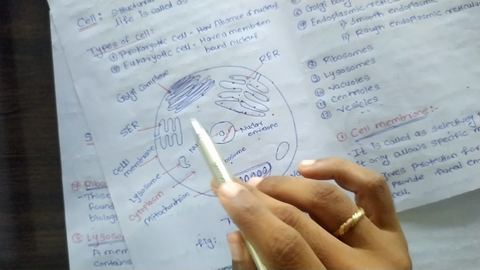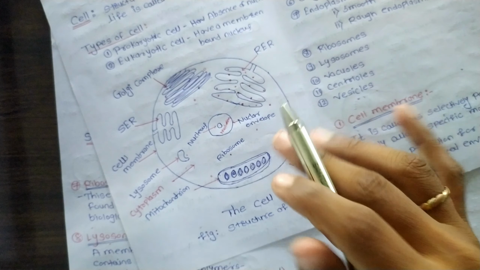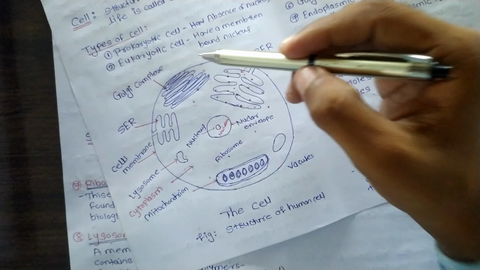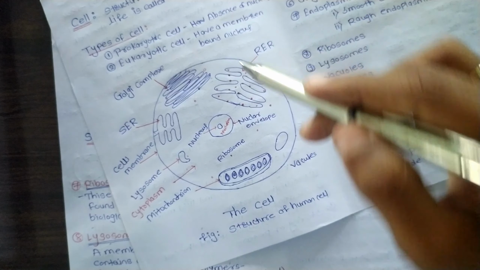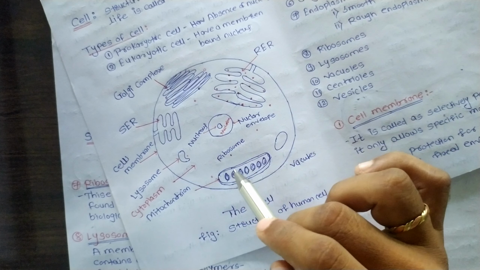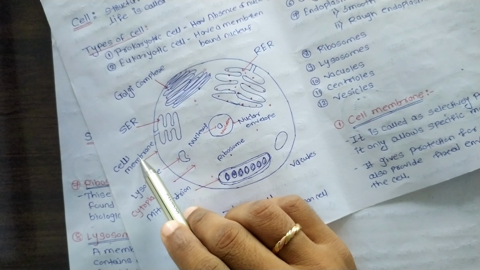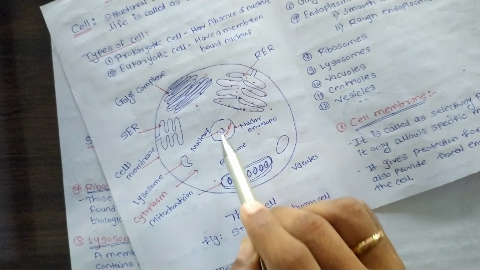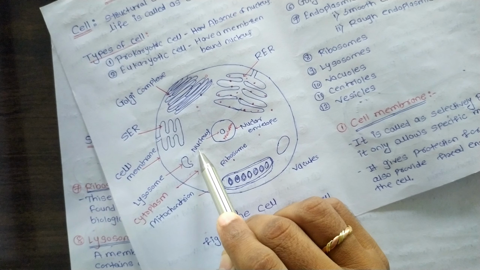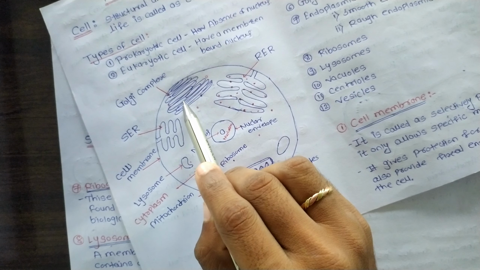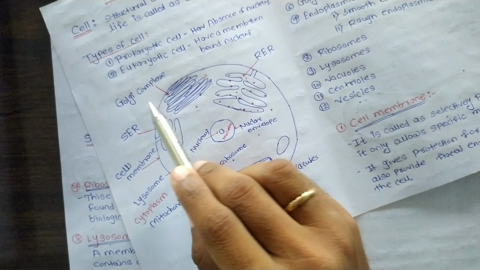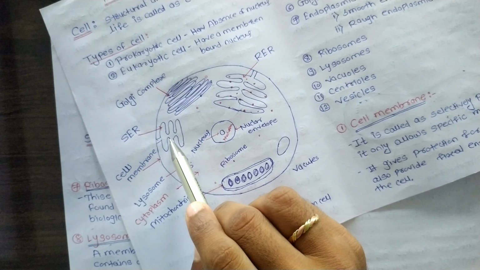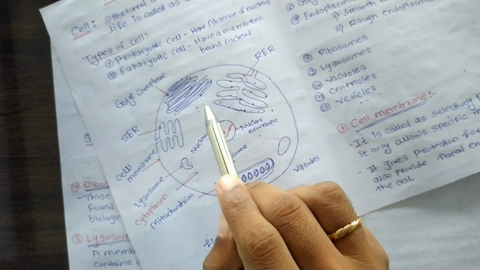There are various parts of the cell which will be explained by using the diagram. The outermost part of the cell which covers all the cell organelles, which is known as cell membrane. The center of the cell, that is known as nucleus of the cell. A complex structure which is present in the cell, which is known as the Golgi complex. And the cell which contains the endoplasmic reticulum.